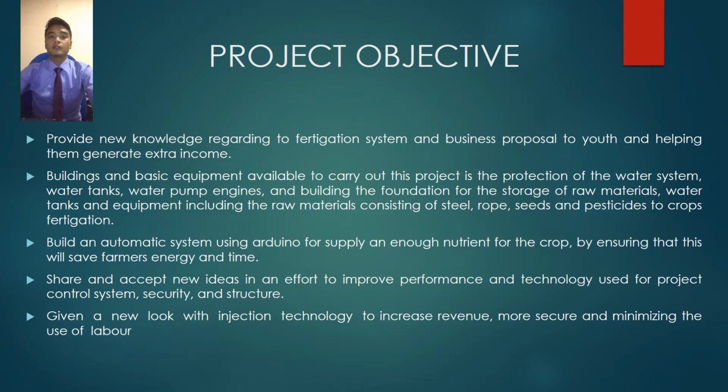For the first one, provide new knowledge regarding the fertigation system and business proposal to you and help them generate extra income.